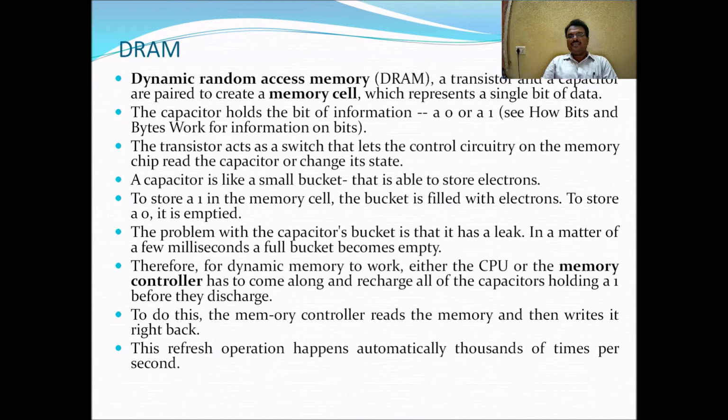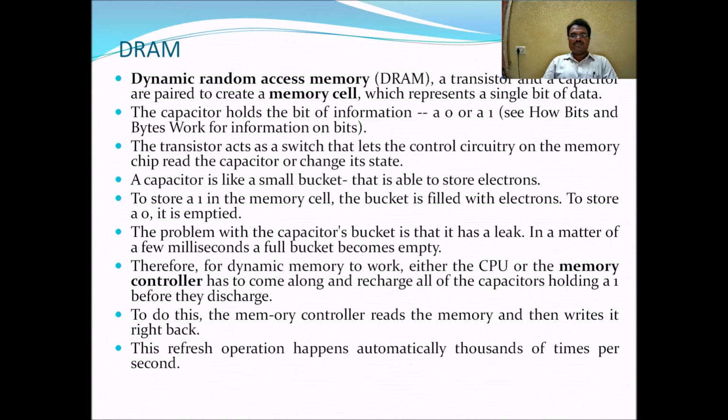So for this reason, the dynamic RAM requires refreshing with new electricity every few milliseconds, whereas in static RAM there is no need of refreshing; it contains only transistors. To recharge with the new electricity, the memory controller reads the memory and writes it right back.